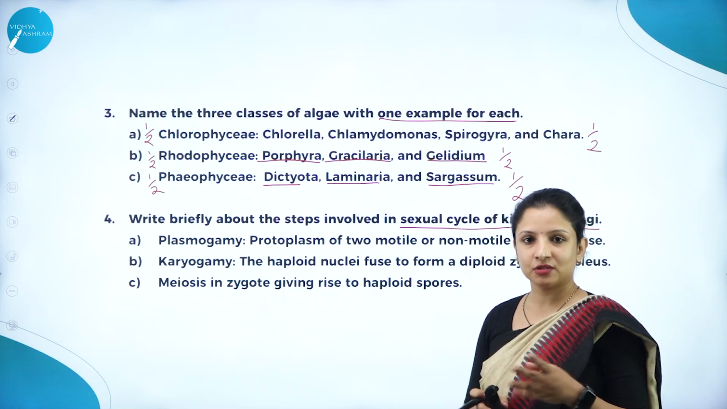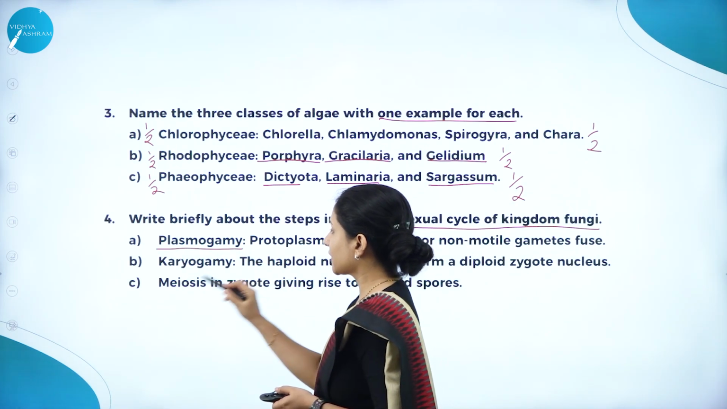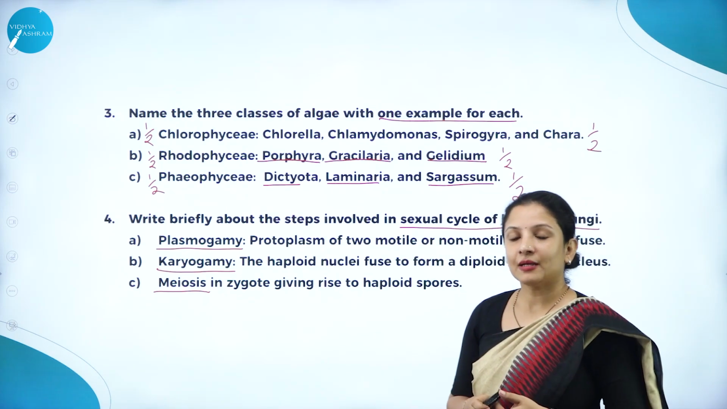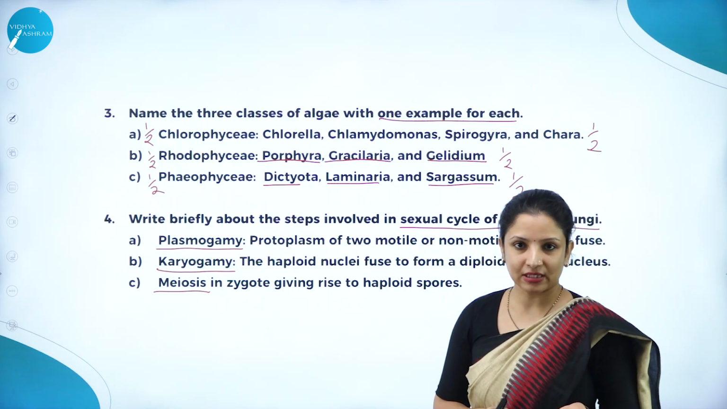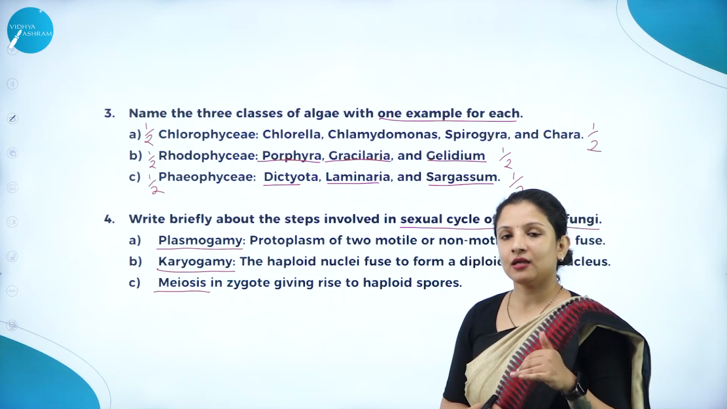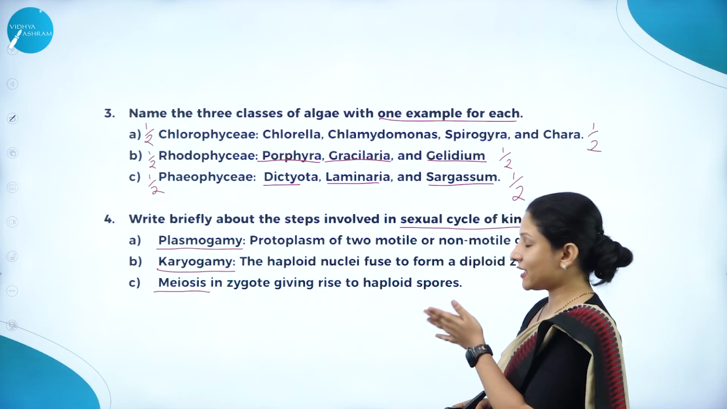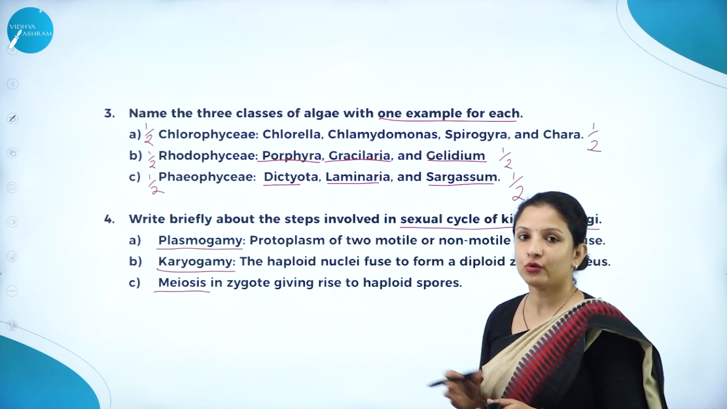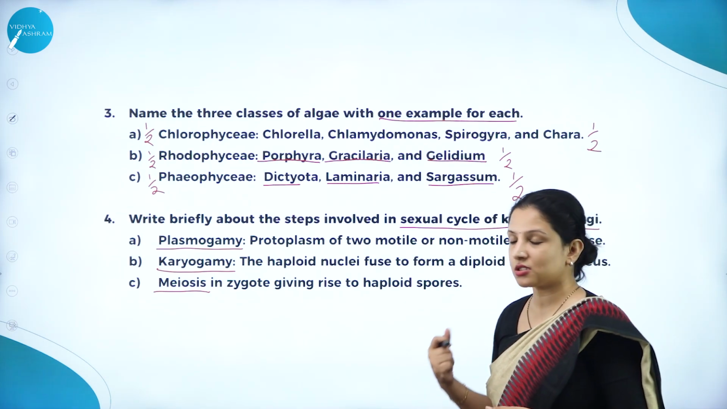Next, write briefly about the steps involved in the sexual cycle of kingdom Fungi. There are 3 steps: plasmogamy, karyogamy, meiosis. You write these 3 steps. Sometimes they'll just ask, name the steps, or mention the steps. Then you don't have to explain. But here, write about the steps, write briefly, so you have to explain. It depends on the way the question is framed.